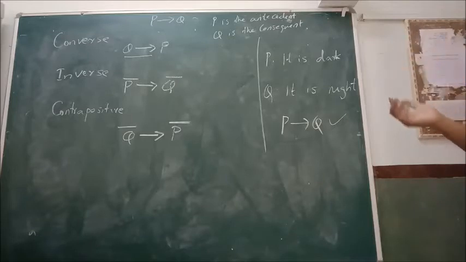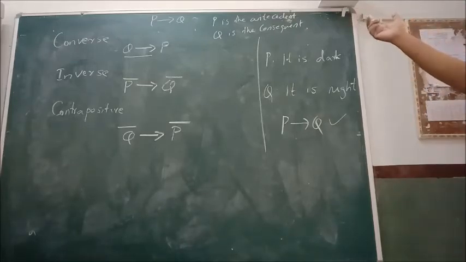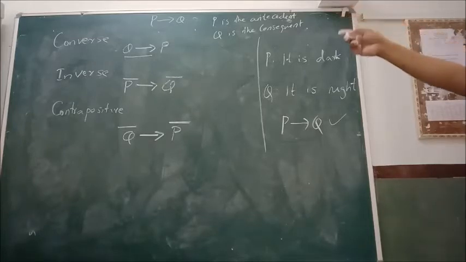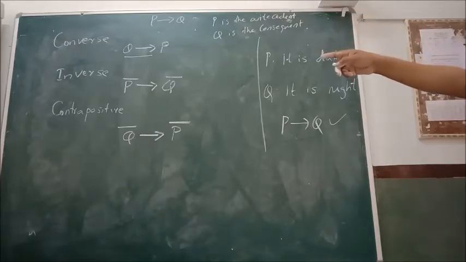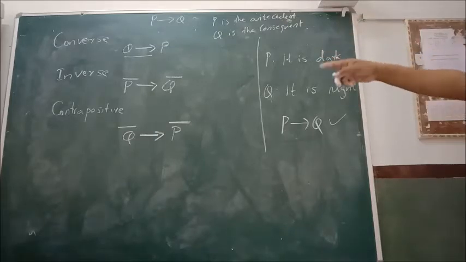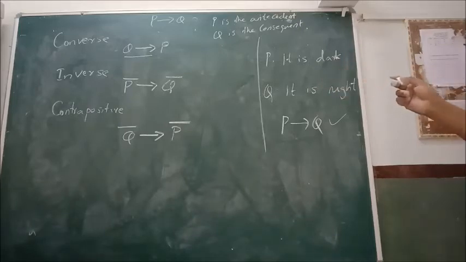So it is like this: converse, inverse, and contrapositive. This is applicable on conditional propositions. Suppose we have a proposition P implies Q, we can find the converse of that by interchanging the antecedent and the consequent. That is, P implies Q becomes Q implies P. Then inverse, P bar implies Q bar. Contrapositive means Q bar implies P bar. Okay?